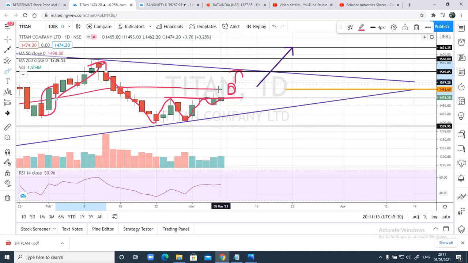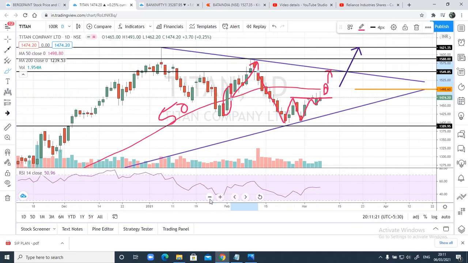In case we find a good bullish candle closing above the 50 moving average, we can expect the same kind of momentum to come in Titan as well. So let's see in the coming week how Titan performs. And on the other side, let me explain a short trade as well. Let me just remove these drawings first, the double bottom I had drawn.